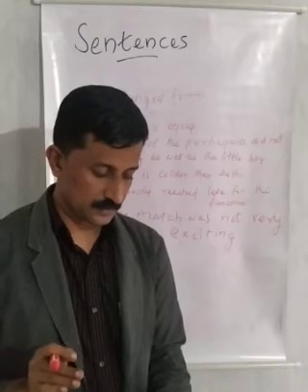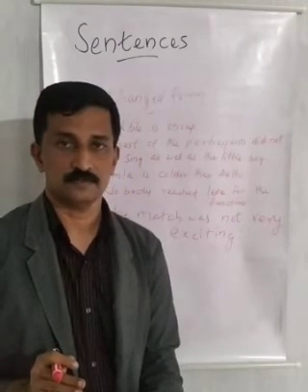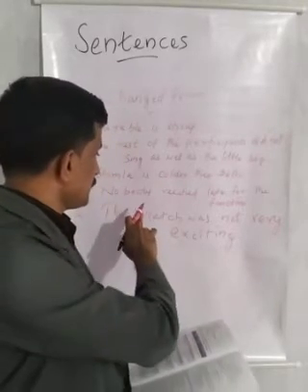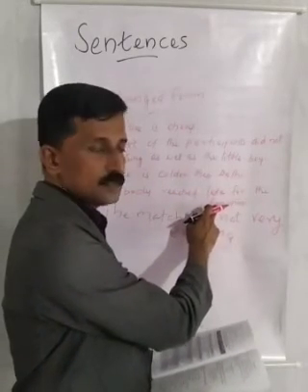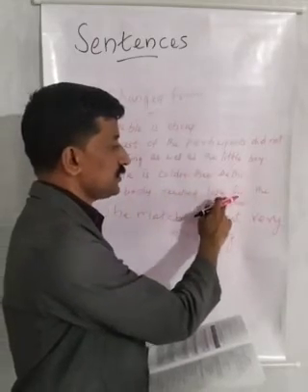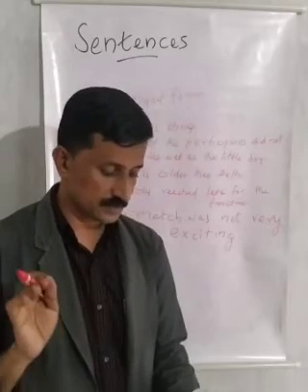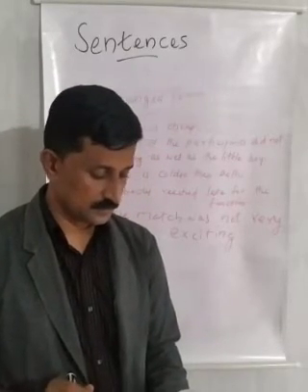Then 5. Everybody reached on time for the function. Affirmative sentence. So, the negative form is nobody reached late for the function. That means everybody reached on time for the function.